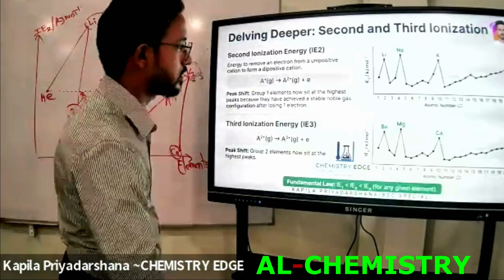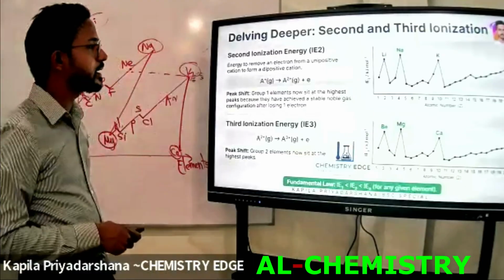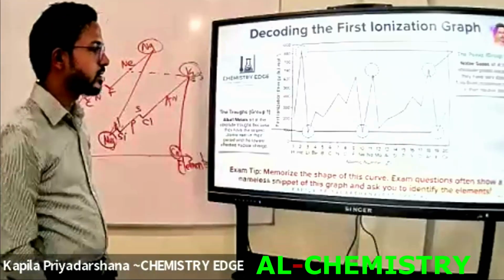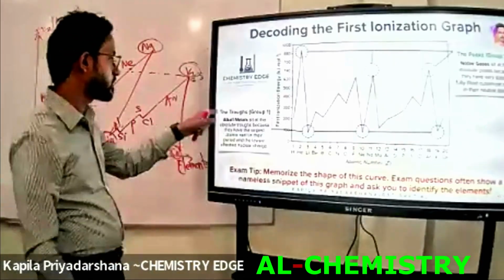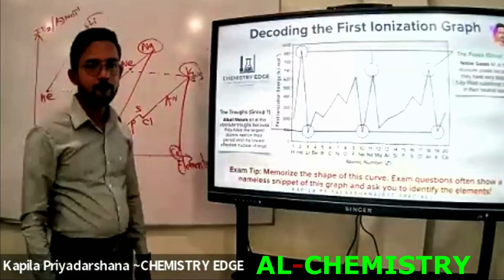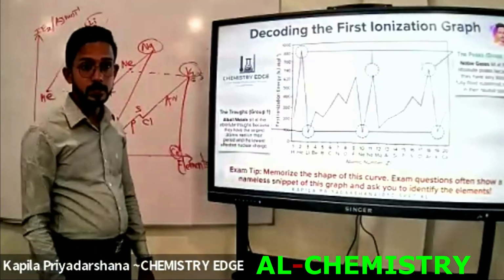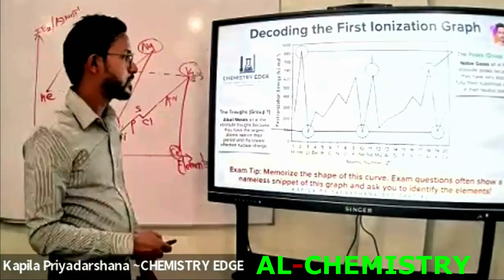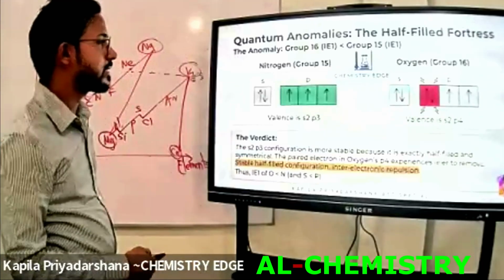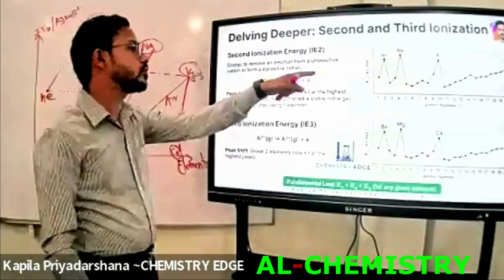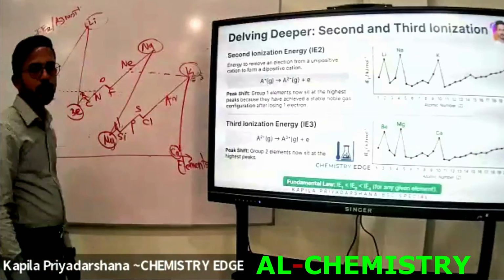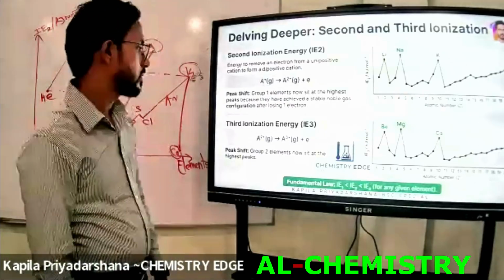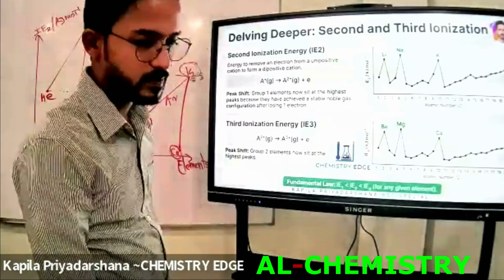Previously, do you remember which group elements obtained the highest and lowest first ionization energy? Tell me. The trough points were obtained by the first group elements. The peak points were obtained by the group 18 elements. Then here also the trough points are obtained by the second group elements. The peak points are obtained by the first group elements. Likewise, there is a pattern, right?